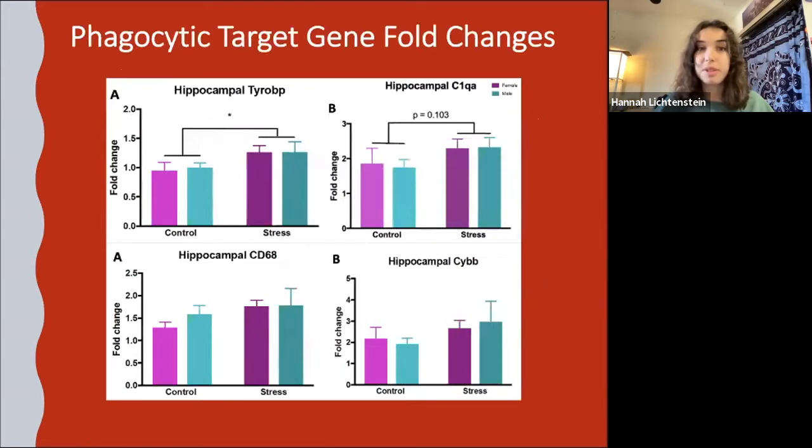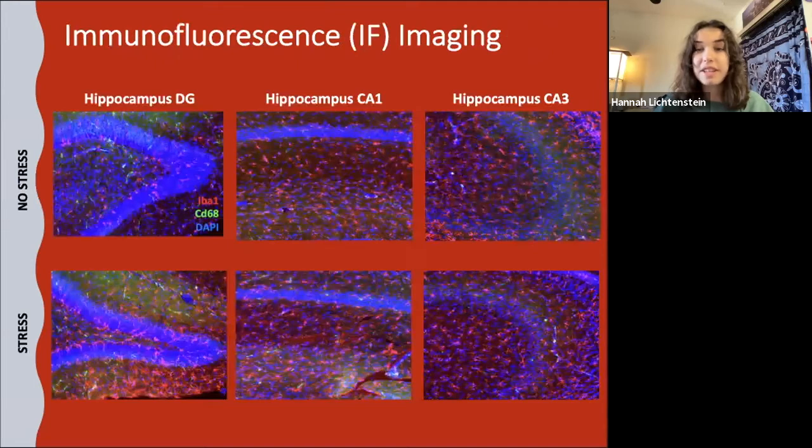ThyroBP showed the most significant effects in the hippocampus, and these effects were not shown in these other genes of interest. And in previous studies, ThyroBP has been shown to enhance microglia phagocytosis. Here are images of the dentate gyrus, CA1 and CA3 regions of the hippocampus that we imaged via immunofluorescence staining.